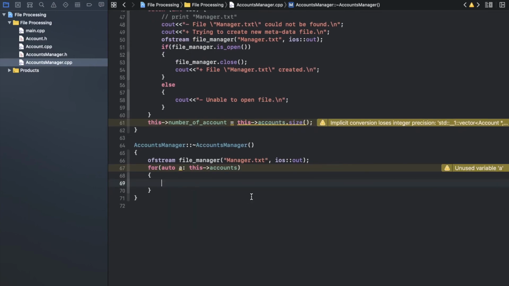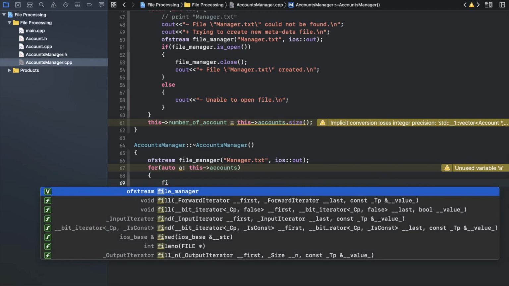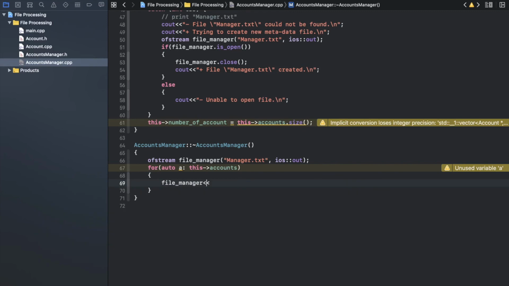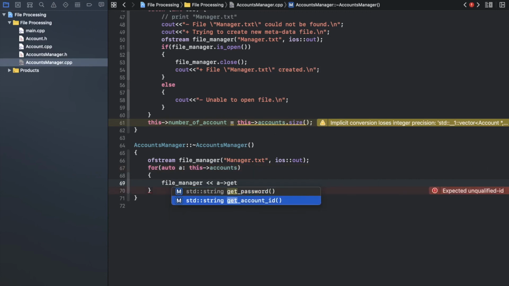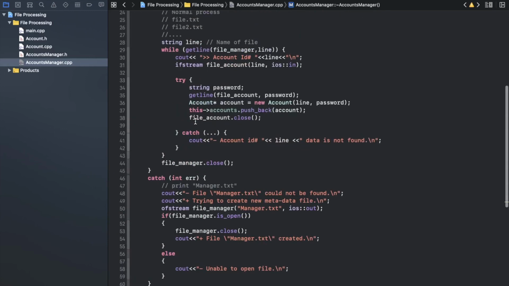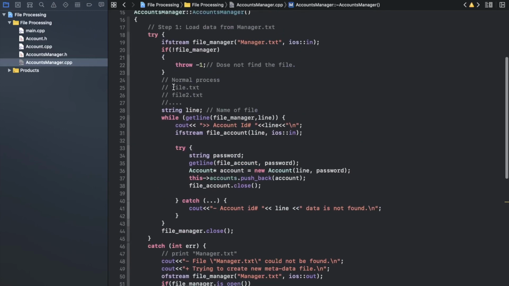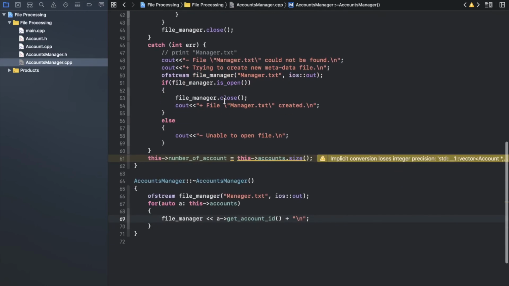So now I will say what? File manager, and I will use output one. I say what? A, which is that object, nice, dot what? Dot get account ID. Okay, and now as I told you, each account ID will represent a line. So I need to make an output something like that. Where is that one? Here, file1.txt, then I will go to the new line, file2.txt, and so on.